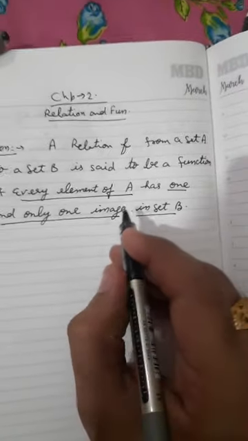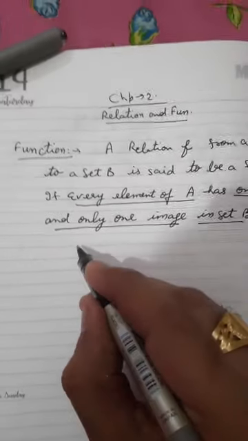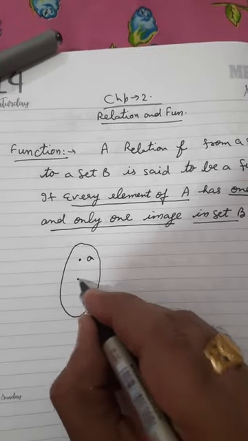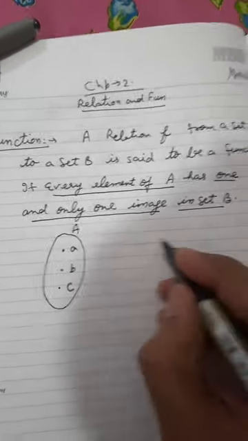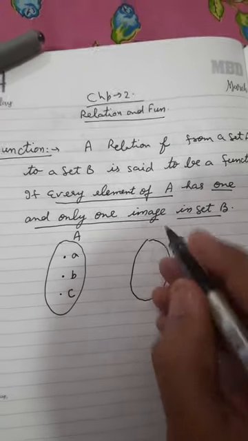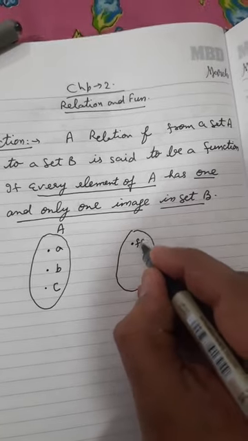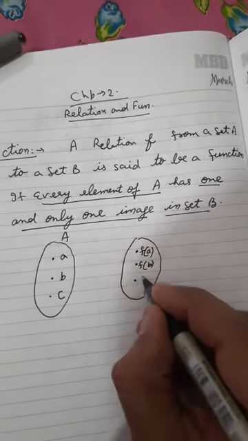Now I will tell you what are images. Let us suppose we are having here some set. Here a is there, here b is there, here c is there. Let it be your A set. It be your B set. Here suppose f(a) is there, f(b) is there, f(c) is there.